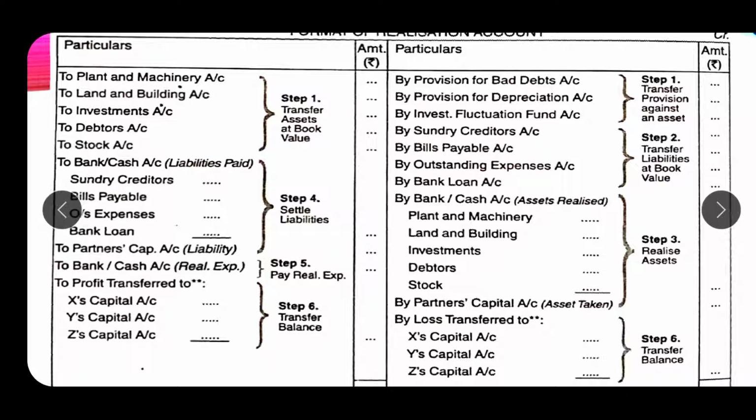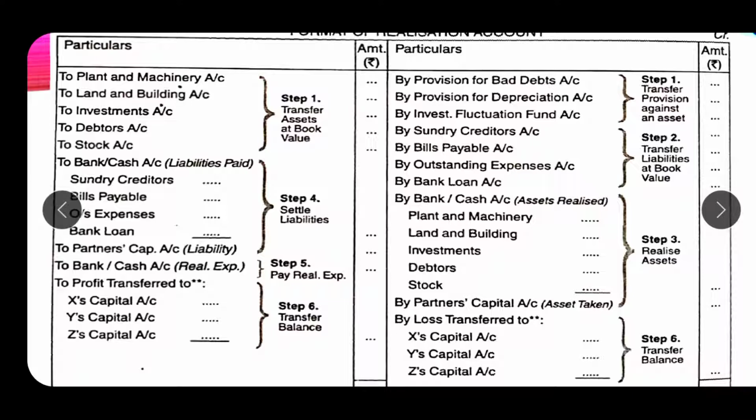And next, the third step is to realize these assets. Now all these assets should be sold, and the cash realized from those assets should be written on the credit side. The amount will be given to you in the question. So you will write on the credit side by bank or cash realized, plant and machinery sold, land and building sold, investment sold, debtors sold and stock sold.